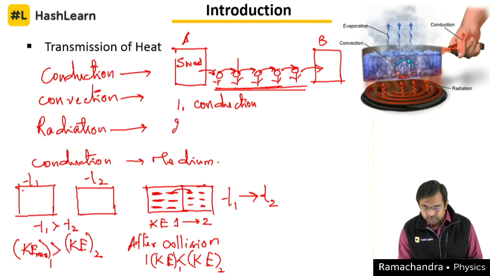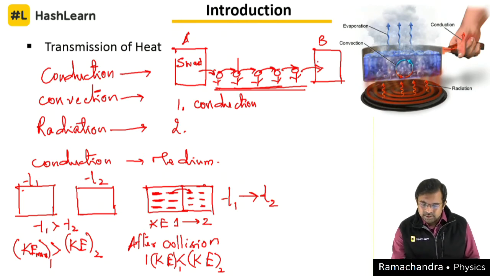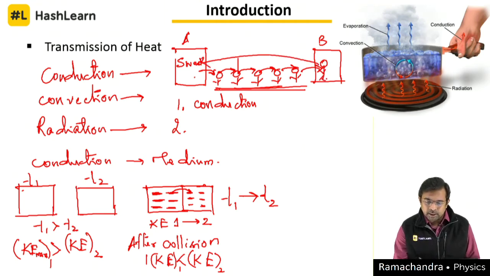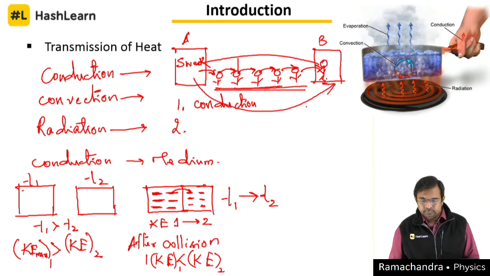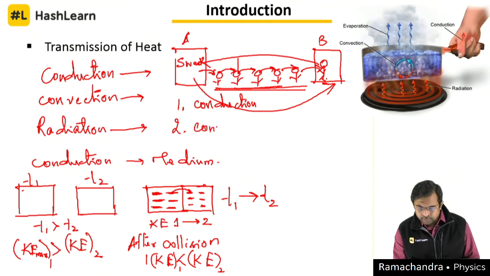So what about convection? Let's assume in the same shop, between two places A and B, I ask this guy who is standing here, and he himself will come to this shop, take the packet and return back. So here the medium is moving from one point to another point. This is very critical. Let's say this is convection.